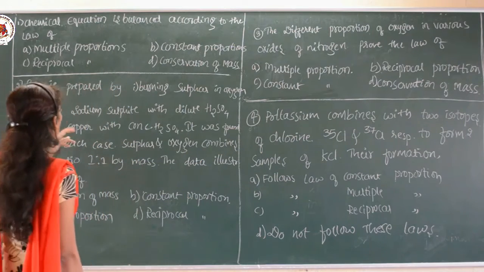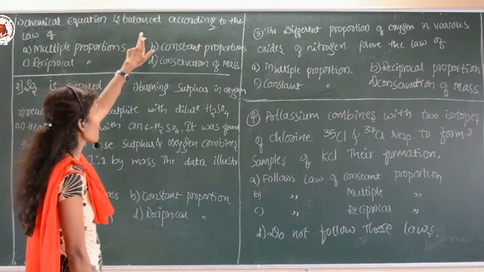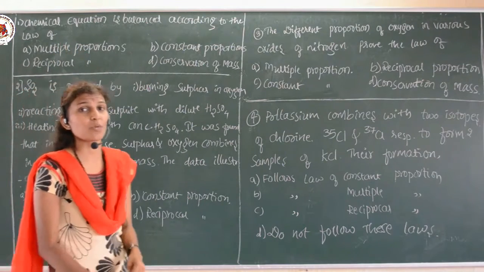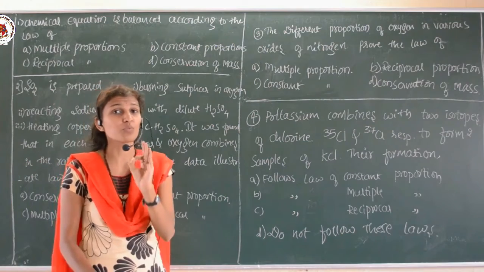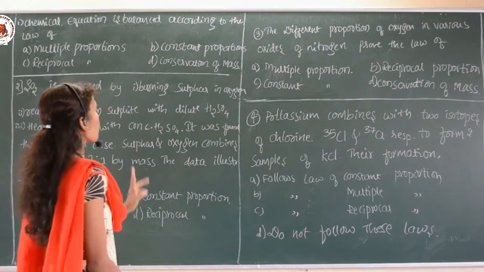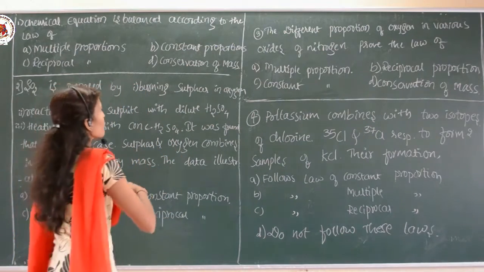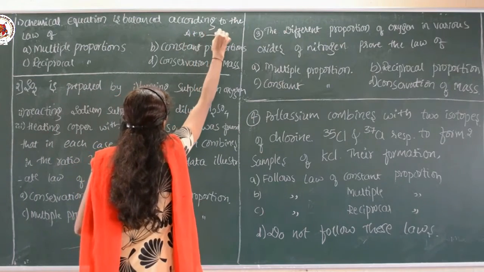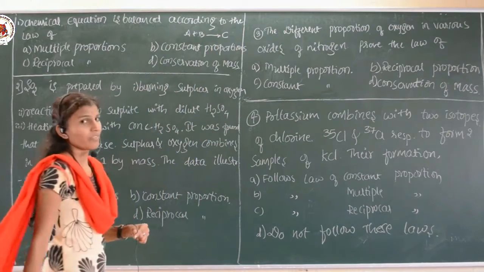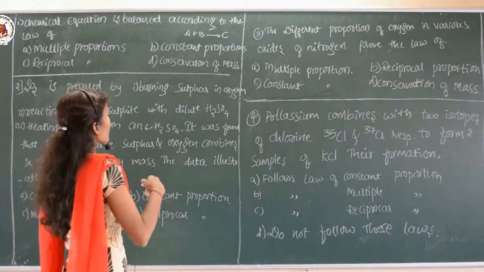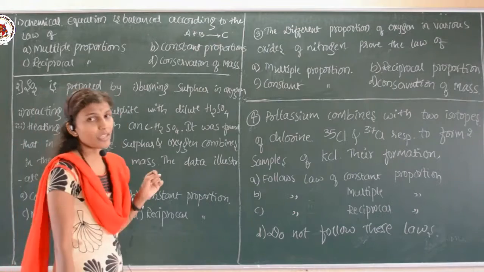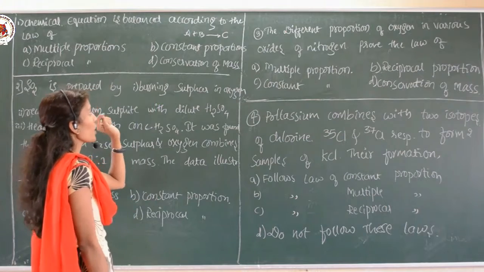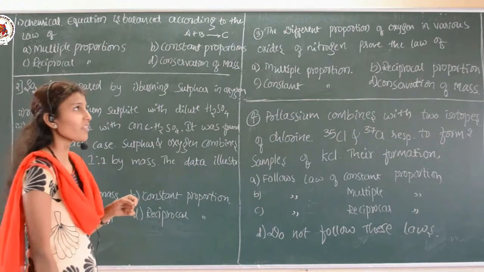The first question is: the chemical equation is balanced according to the law of. Any chemical equation is balanced on the basis of which law of chemical combination, they have asked. So let us take an example, any chemical reaction, let us say A plus B, which is giving a product C. This chemical reaction, or chemical equation, obeys which type of the law of chemical combination is the question.